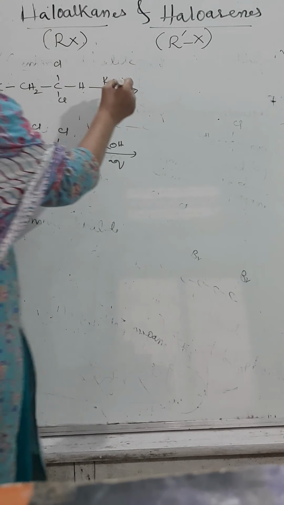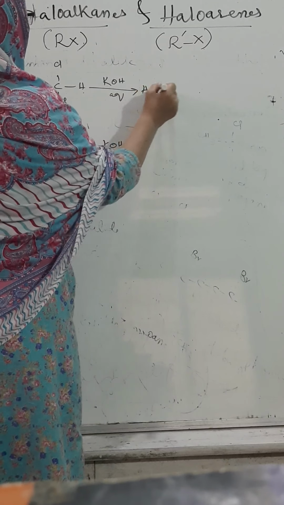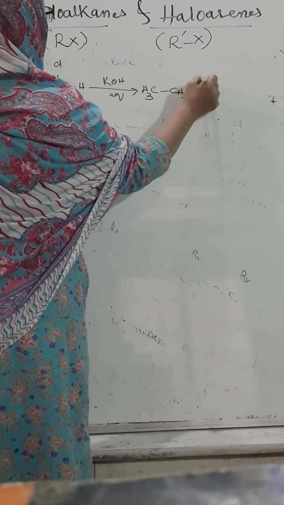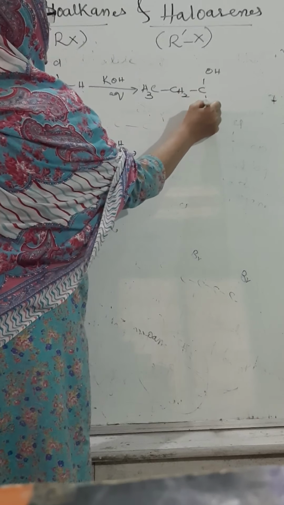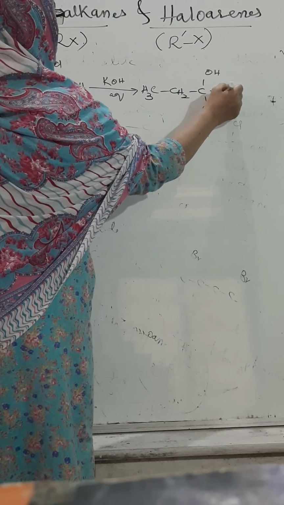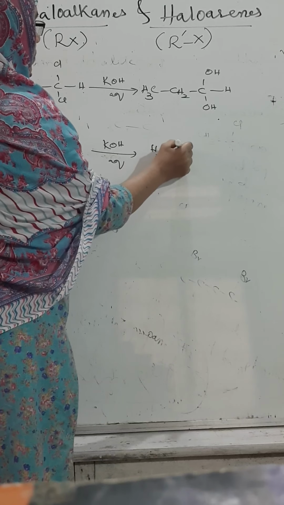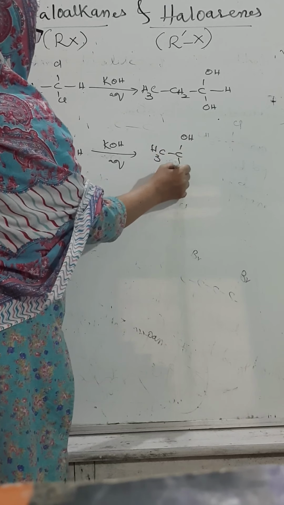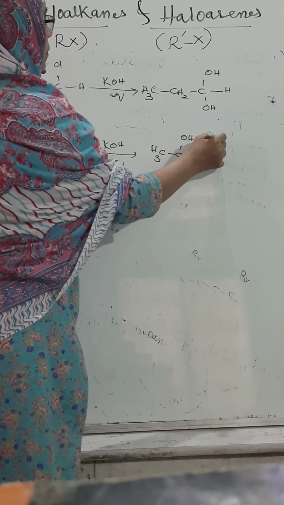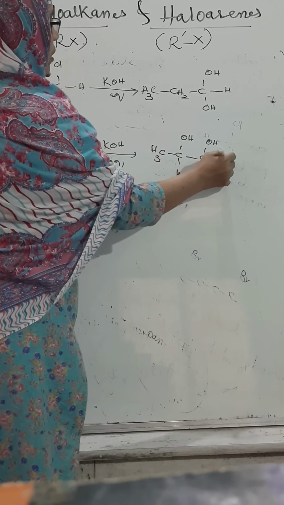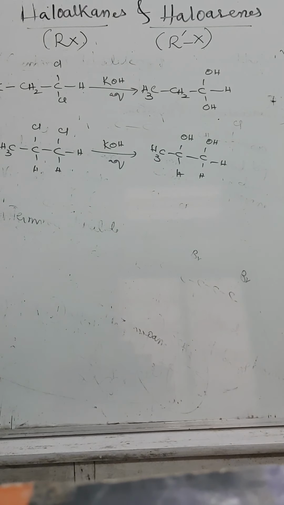All the halides are replaced by the nucleophile. Which nucleophile? OH. Remember one thing.